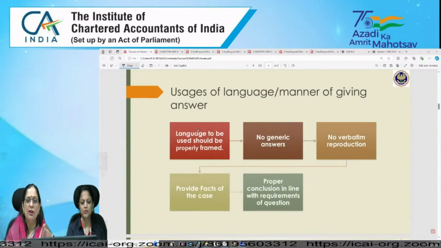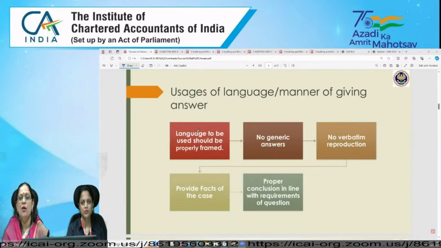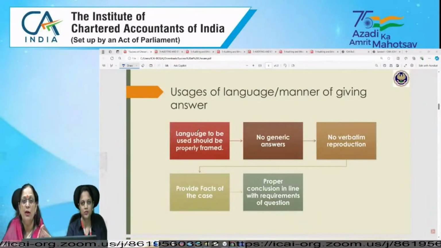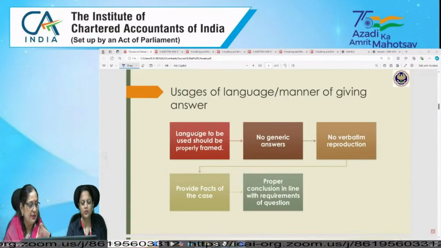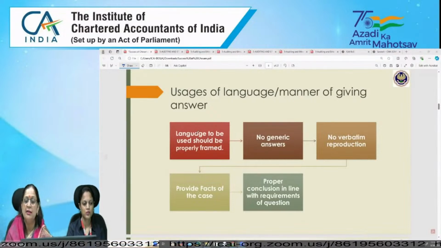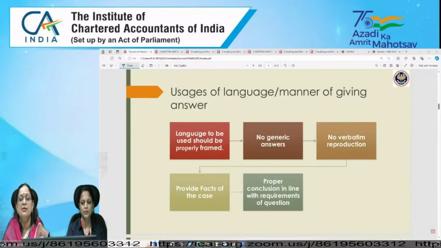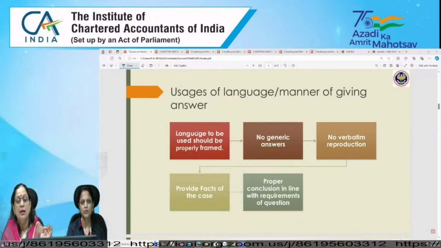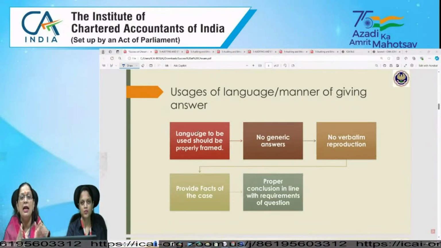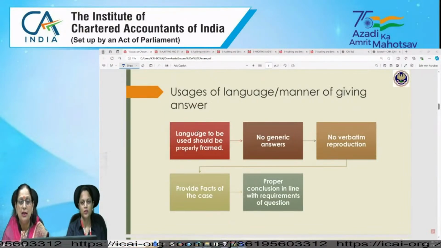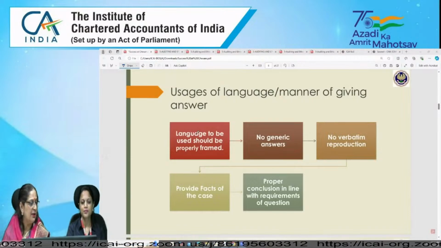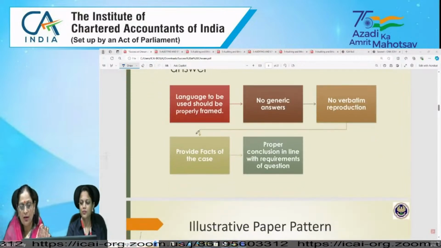Questions are either knowledge and comprehension based, or application and analysis based. For knowledge and comprehension, you need to write just simple pointers which are being asked in the question. And for application and analysis, what Aniruddha is telling is correct: you need to understand, give provisions, give the facts of the case, interrelate them, and then conclude the same. These are very, very important parts which should be covered in your answer.